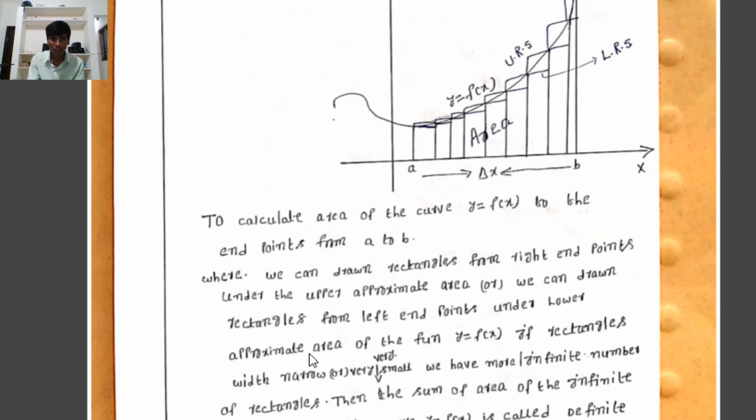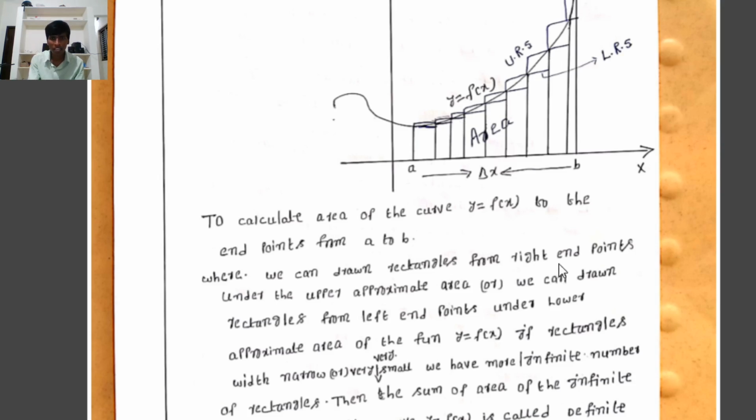Or we can draw rectangles from the left end points under the lower approximate area, that is the lower rectangles, called the lower Riemann sum.